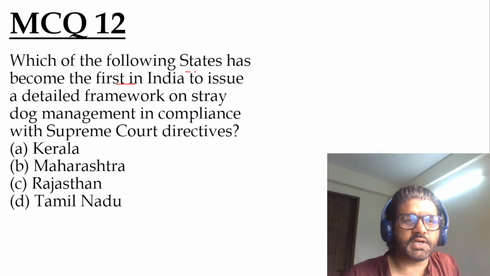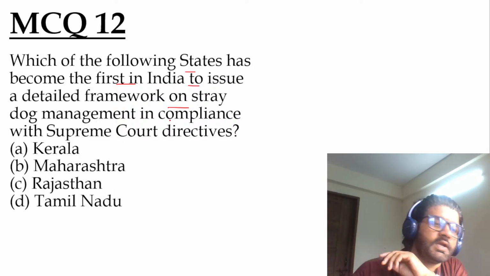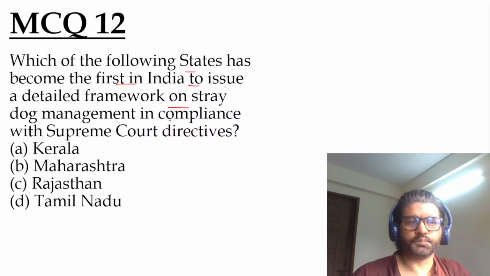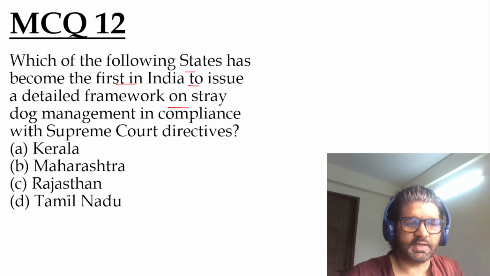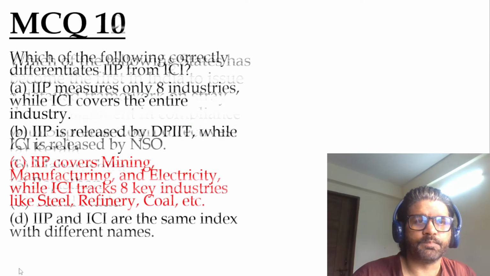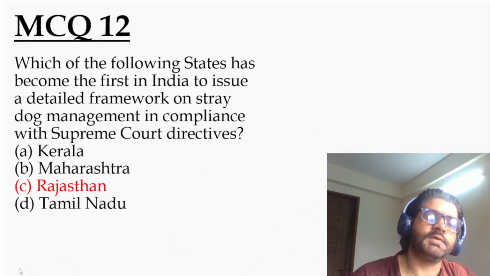MCQ 12. Which of the following states has become the first in India to issue a detailed framework on street dog management in compliance with Supreme Court directives? The answer is, as stated by Hannah first, Rajasthan. So MCQ 10 C, MCQ 11 D, MCQ 12 C.